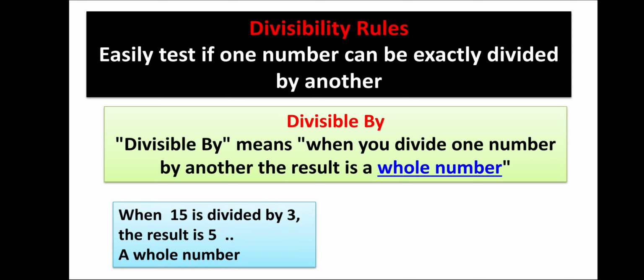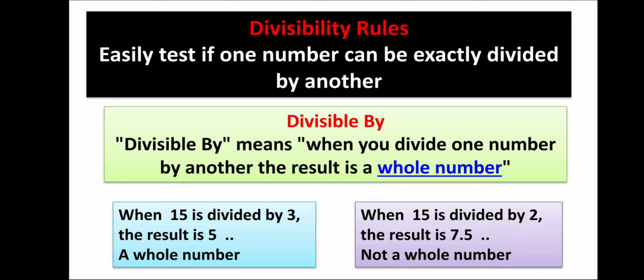We can see here, if 15 is divided by 3, the result is 5. This 15 we can divide into 3 parts and each part will get 5. So 5 is a whole number. But when 15 is divided by 2, when 15 is divided into 2 parts, how much do we get? We'll get 7.5 and 7.5, 2 parts. So it is not a whole number. So this says that 15 is not divisible by 2, and 15 is divisible by 3.